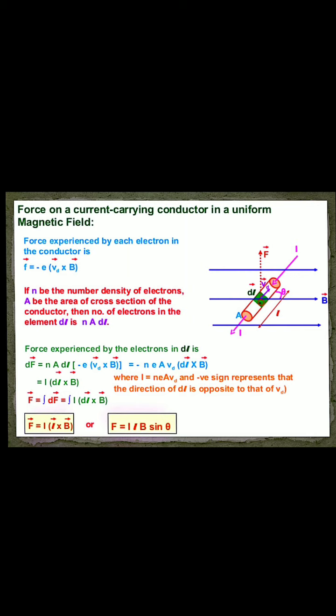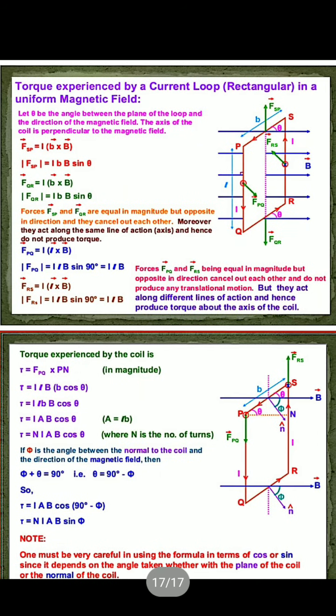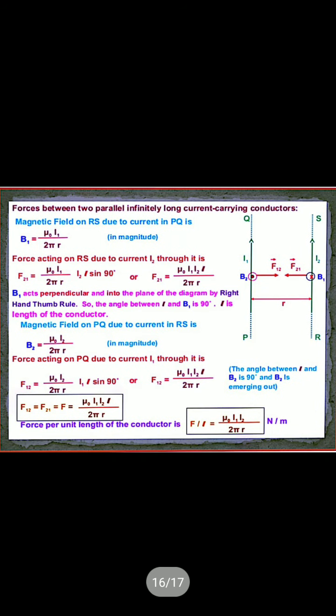Using Fleming's right hand rule, we can determine the direction of force. And from the vector expression, we can say that the direction of force depends upon the direction of L cross B. Now one application is the forces between parallel infinitely long current carrying conductors. There are two cases: one is parallel and the other is anti-parallel.